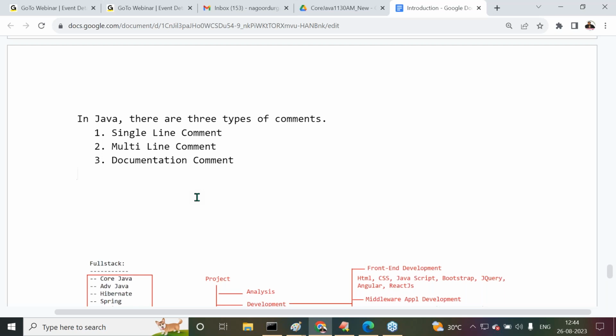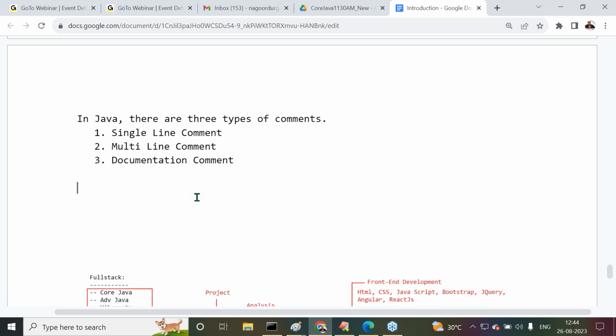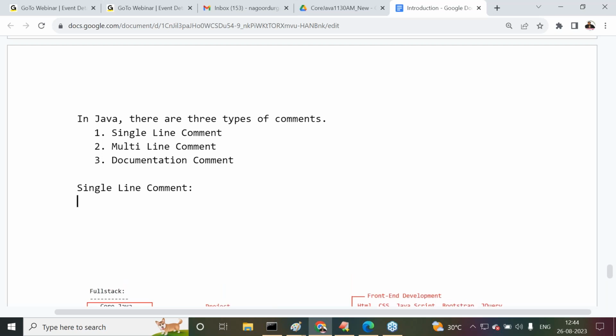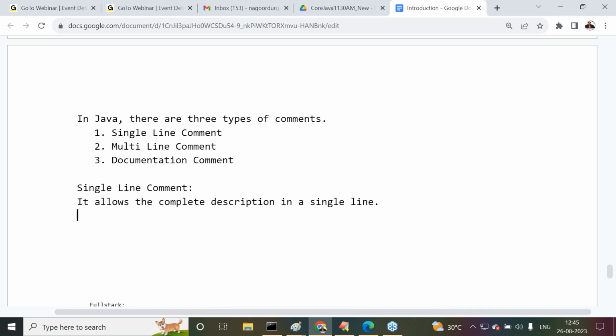Observe carefully. First one is single line comment. It allows the complete description in a single line. Then what is the syntax of it?